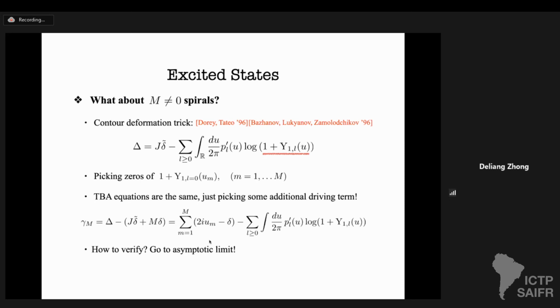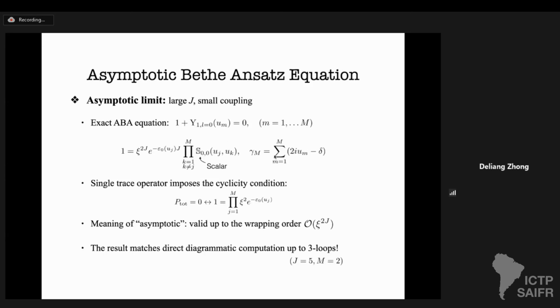In principle, it can give us the spectrum. But it would be nice if we could verify whether this deformation trick is correct, or whether we can reproduce some results from the diagrammatics. The simplest way to do that is to go to the asymptotic limit, because in that limit all the diagrams contribute starting from the leading order. By definition, the asymptotic limit is when the operator length is very large. We consider a weak coupling limit.